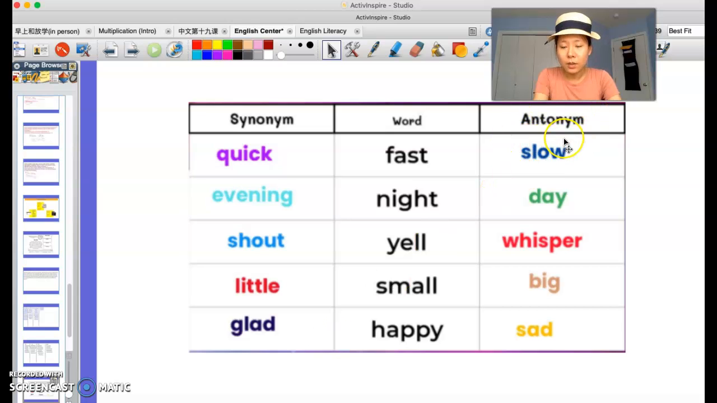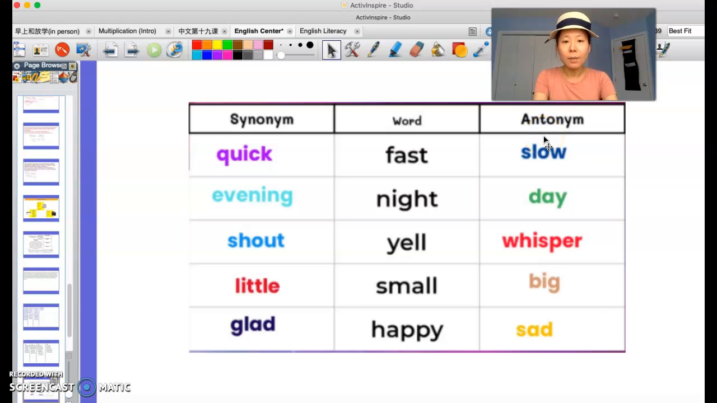And antonyms are words that have the opposite meaning of a different word. So for example, fast and slow, night and day, yell and whisper, small, big, happy, and sad. Right? So those are what we learned yesterday about synonyms and antonyms.